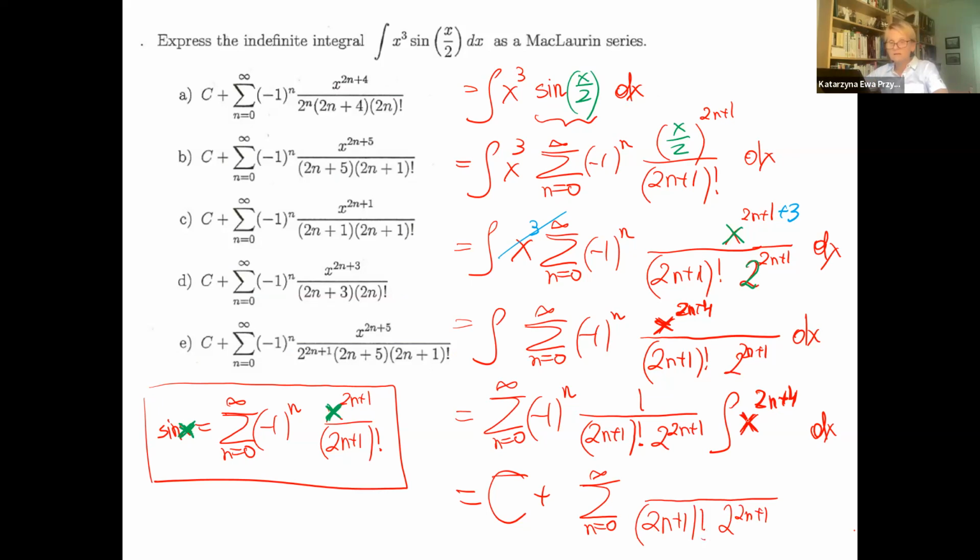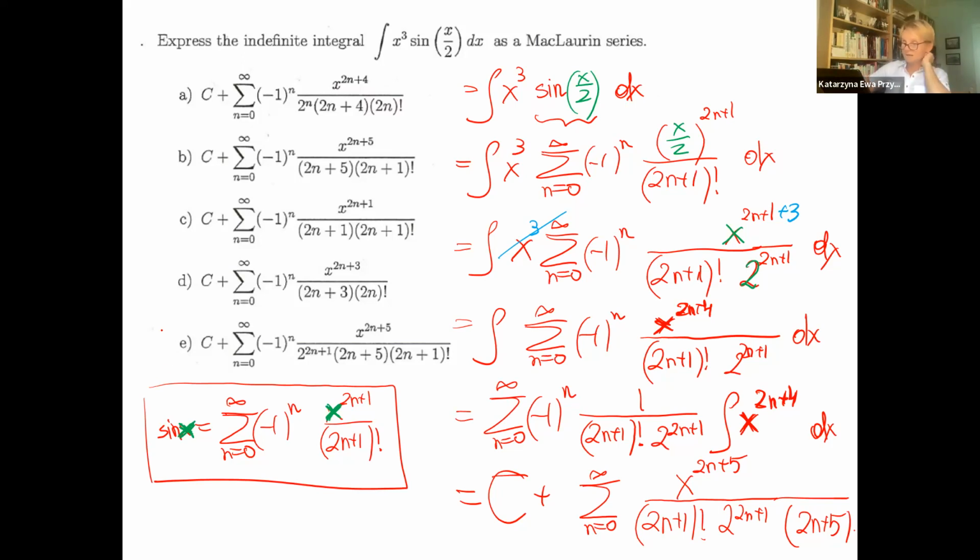2n plus 1 factorial, 2 to the 2n plus 1. And what's the integral? Yes, Thomas and somebody else, I don't know the name. We will just add 1. 2n plus 5 all over 2n plus 5. And nothing, we don't have to simplify. Okay, that's the final answer. But we can see how you can skip some of the steps. I know that the blue coefficient you can add right away, and you can integrate. You don't have to, I just wanted to put all of the steps.